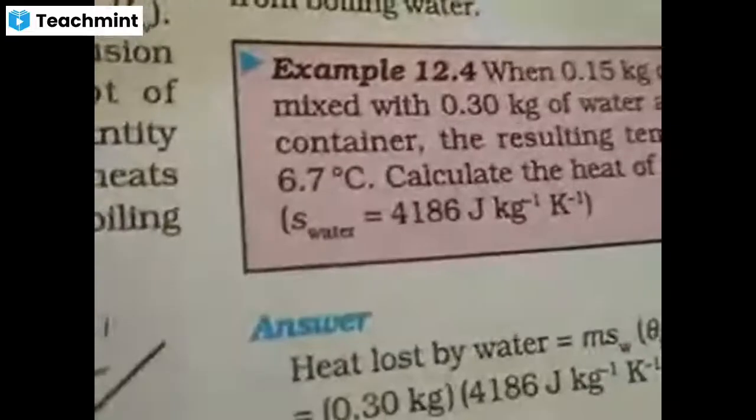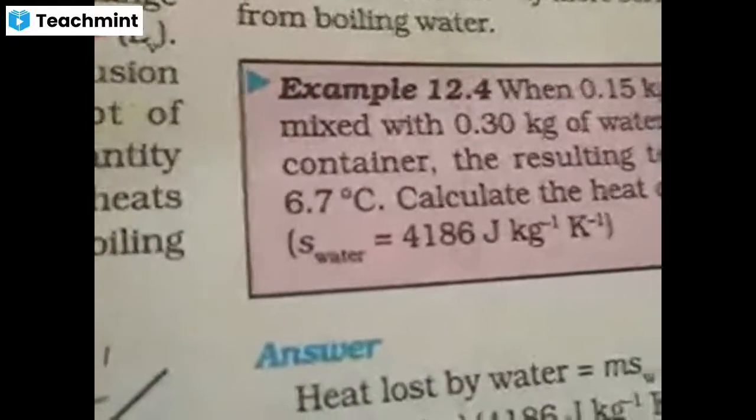So there are two things involved in ice. What are they? Conversion of ice at 0 to water at 0. When there is a change of state, what do we see? We see only change of state. Accordingly, that is involved. Now let us look at the solution otherwise.